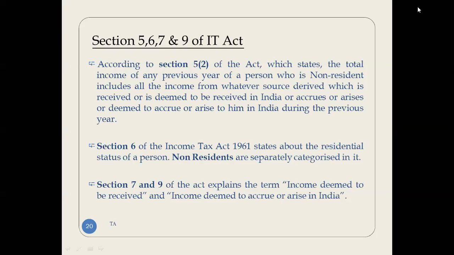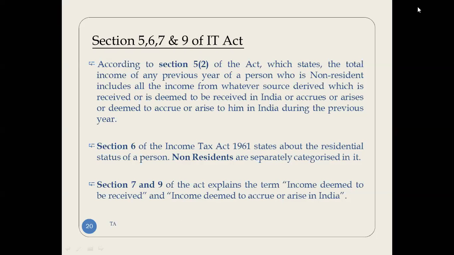According to Section 5(2) of the Act, the total income of any previous year of a person who is non-resident includes all income from whatever source derived, which is received or is deemed to be received in India, or accrues or arises or is deemed to accrue or arise to him in India during the previous year.